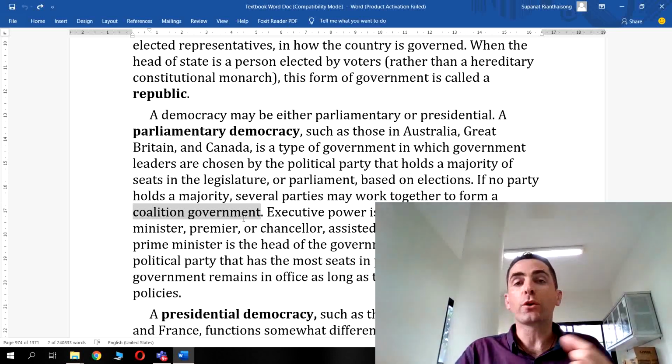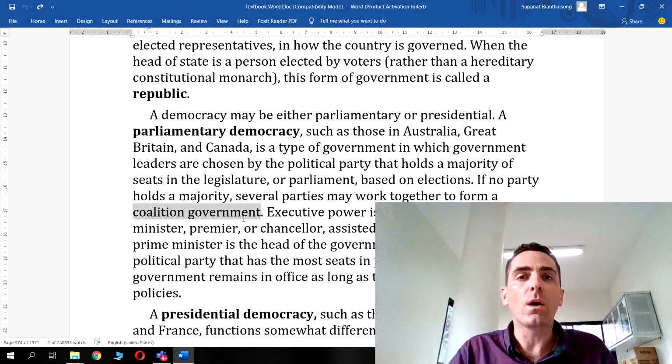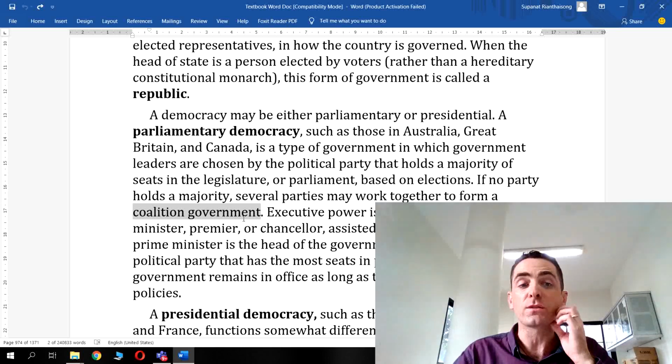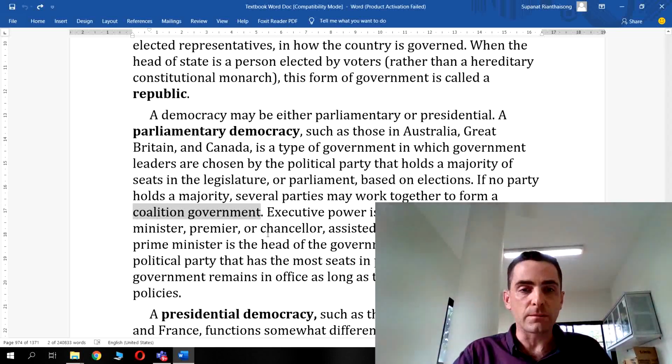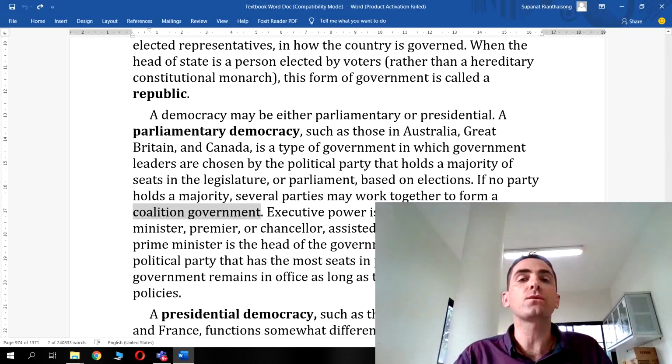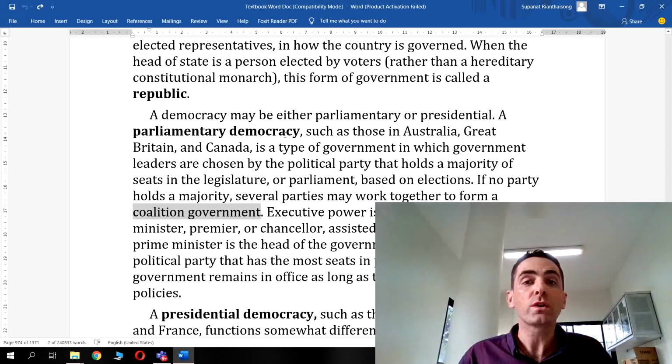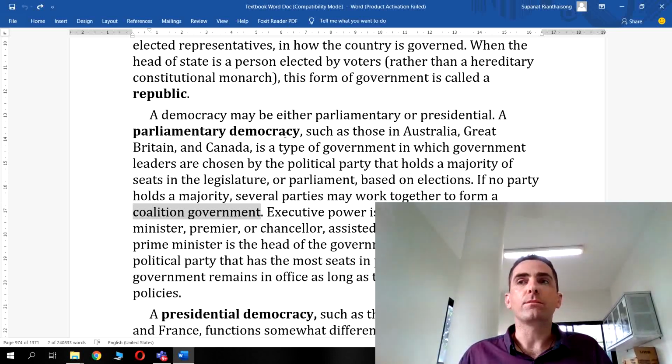So trying to get them to agree on what should be law or what should happen is very difficult. So coalition governments are often quite weak, and they often fall apart very easily. Whereas a majority government in a parliamentary democracy, that's one with over 50% of the vote, these are usually stronger, and they get the job done more effectively, in basic terms.